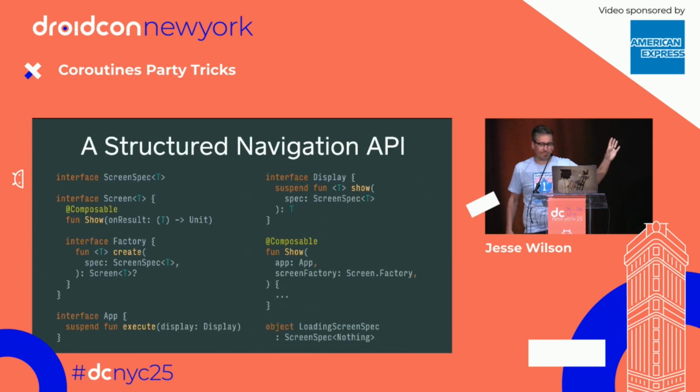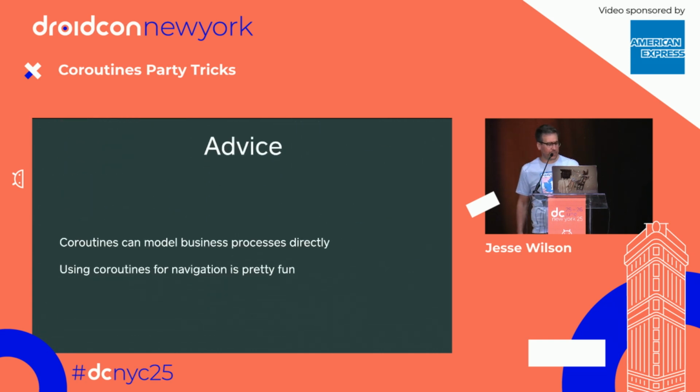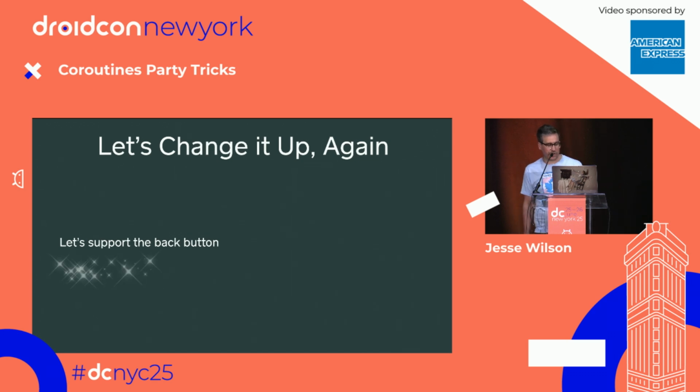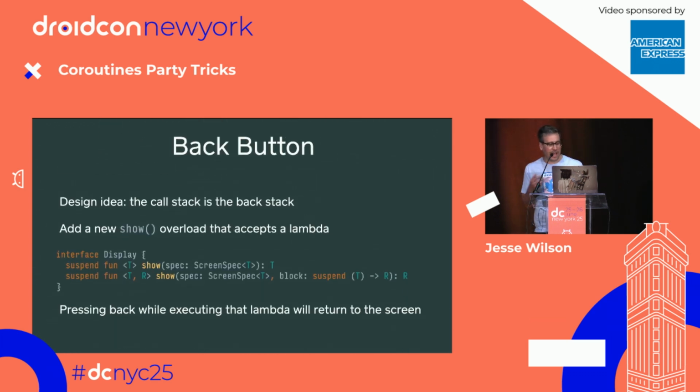This is what the sort of navigation API we built for this demo and for other things looks like. And maybe I don't want you to go away and throw your navigation code away, but I think that a thing coroutines can do that's really powerful is just model business processes directly without building additional data structures. I'm going to extend this idea a little bit more and talk about navigating back. So we're going to support the back button using coroutines. Our hypothesis is the call stack is the back stack. That's already weird. We've talked about recursion a lot. And so I've added an extra show function that takes a block, which is everything that's going to happen that can go back to the screen we just showed.